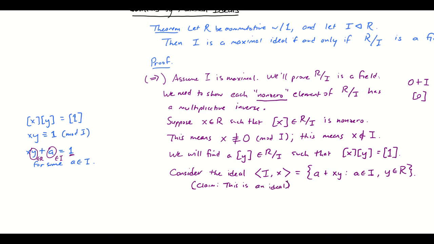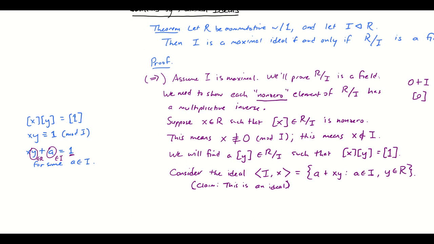Okay, and I'm going to just do a quick walkthrough of how you prove it. I'm not going to write the proof here. It would actually make a great homework exercise. But why is this an ideal? Well, if I add together any two elements of this set, then I've got some ideal element plus XY, and then some other ideal element plus X times some other Y. I add those together and use the distributive property and the fact that ideals are closed under addition. Then I just get one big ideal element plus one big multiple of X. So this is going to be closed under addition, and then we need to show it absorbs multiplication.